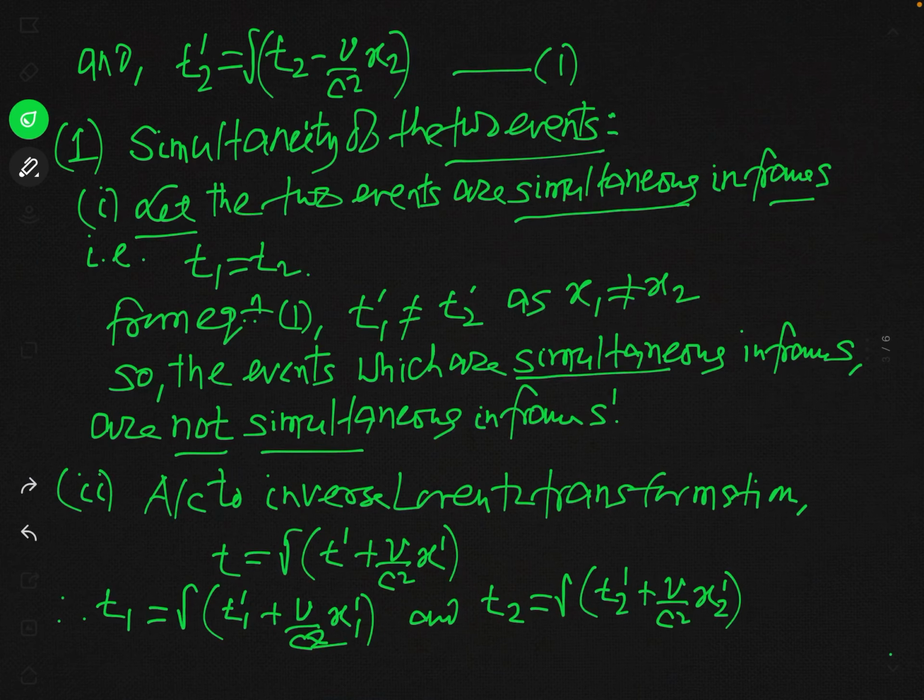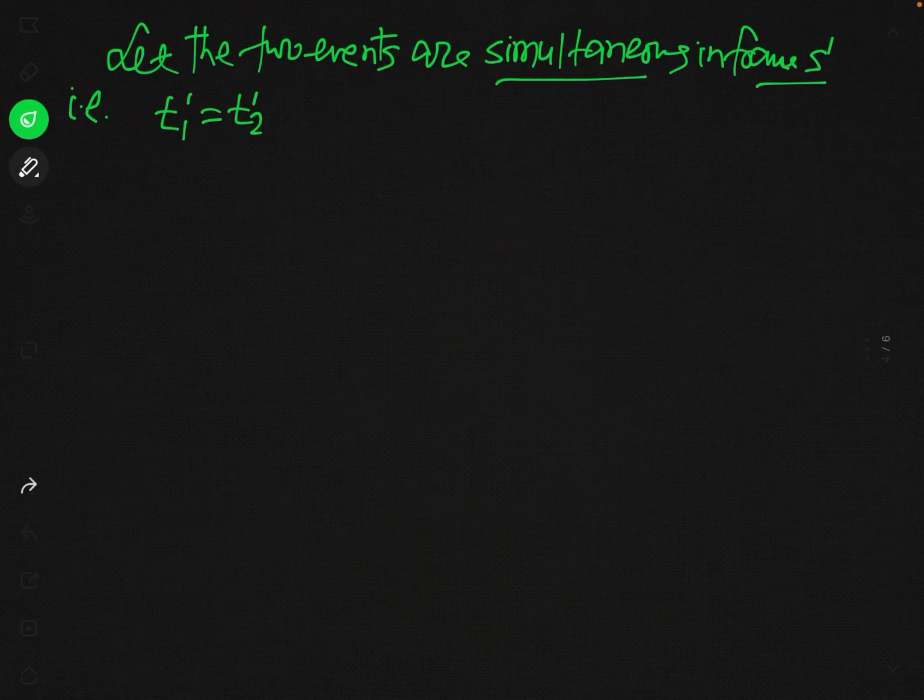And for this you can see this equation, let us say number 2. Although t1 prime is equal to t2 prime in accordance with our supposition, since x1 prime is not equal to x2 prime, on the basis of equation 2 you can say that t1 will not be equal to t2.